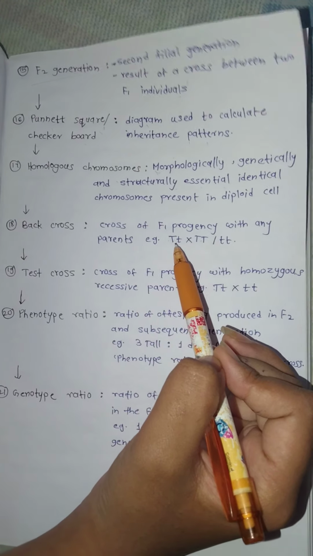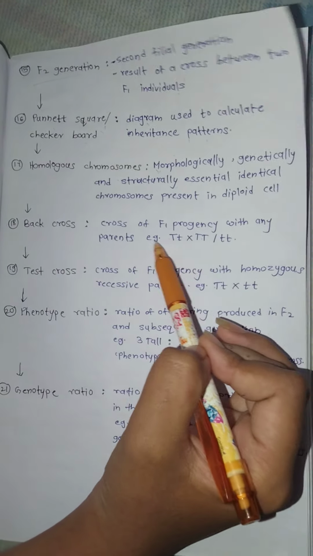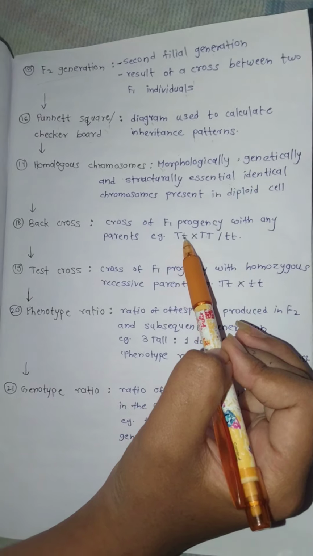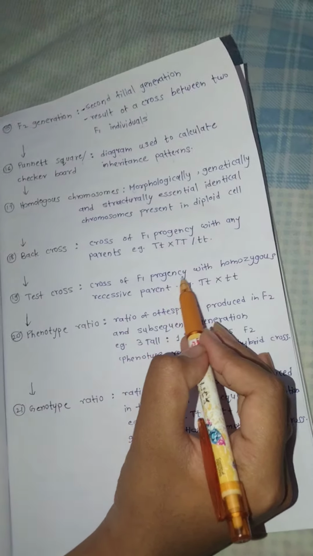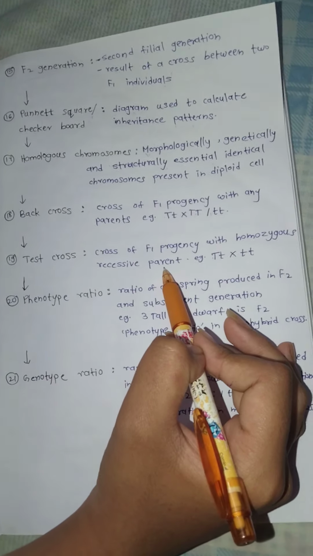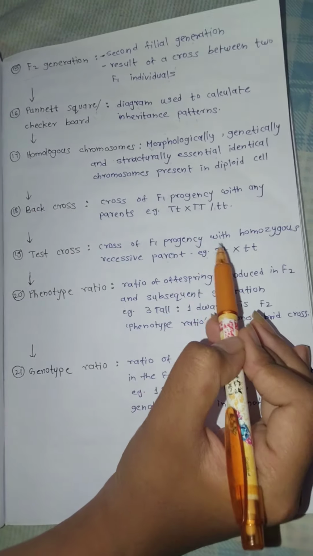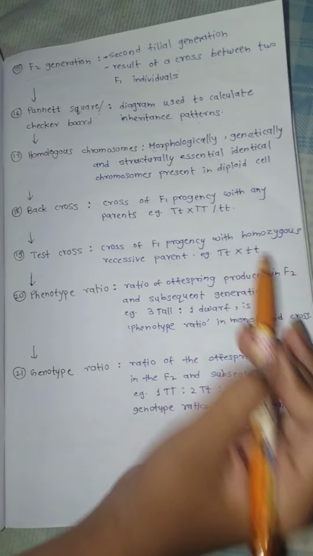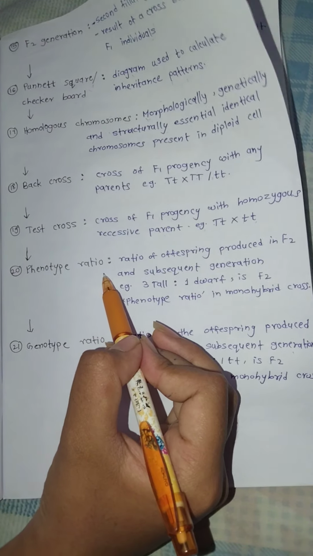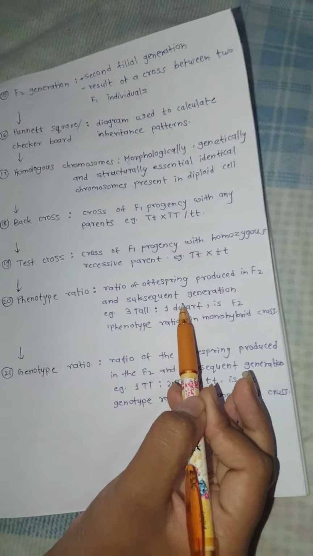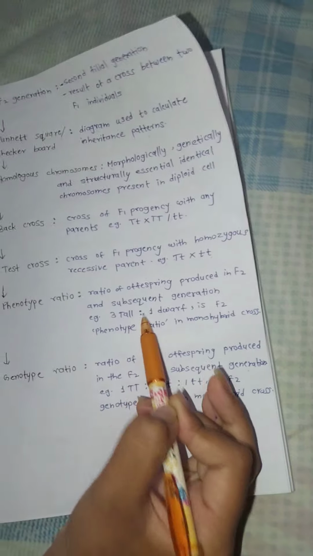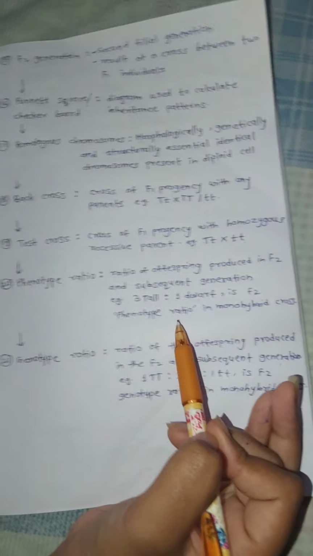Backcross: cross of F1 progeny with any parent, example big T small t into big T or small t. Test cross: cross of F1 progeny with homozygous recessive parent, example big T small t into small t. Phenotype ratio of offspring produced in F2 and subsequent generations, example 3 tall is to 1 dwarf is the F2 phenotype